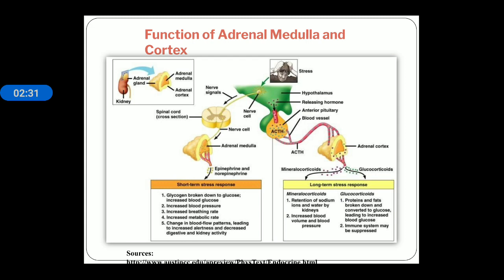And in the cortex area, two groups of hormones are there, mineralocorticoid and glucocorticoid. Mineralocorticoid helps in maintaining the mineral ion concentration, that is sodium ion concentration is retained by mineralocorticoid, and it also increases the blood volume and blood pressure, whereas glucocorticoid helps in the breakdown of protein and fat, and it helps in the conversion of glucose, and the immune system is suppressed by glucocorticoid.